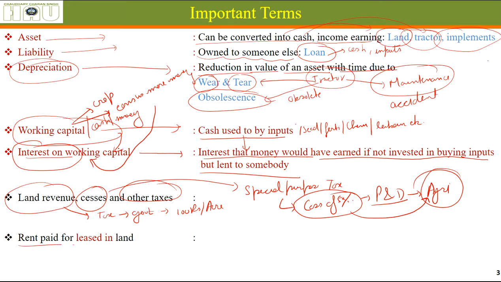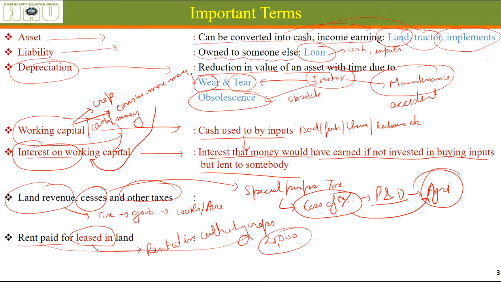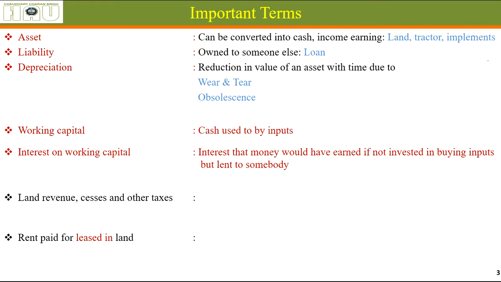Rent paid for leased-in land. Leased-in land simply means land you have rented in for cultivating crops. The rent you might be paying is for a whole year, let's say 25,000. It's a rent for a field near our village. It depends from area to area how much it will be, based on what kind of crops can be cultivated there.